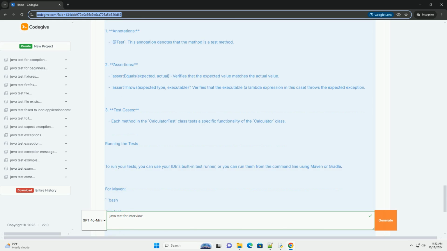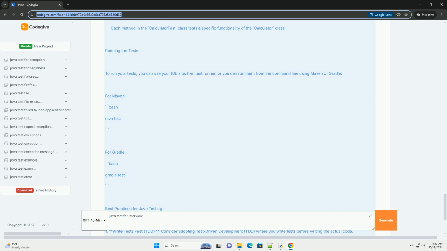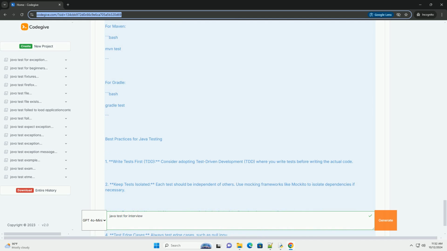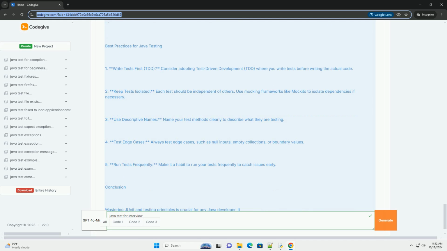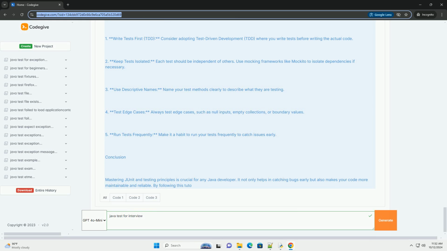Setting up JUnit. 1. Add JUnit to your project. If you're using Maven, you can add JUnit to your pom.xml file. For Gradle, add this to your build.gradle.